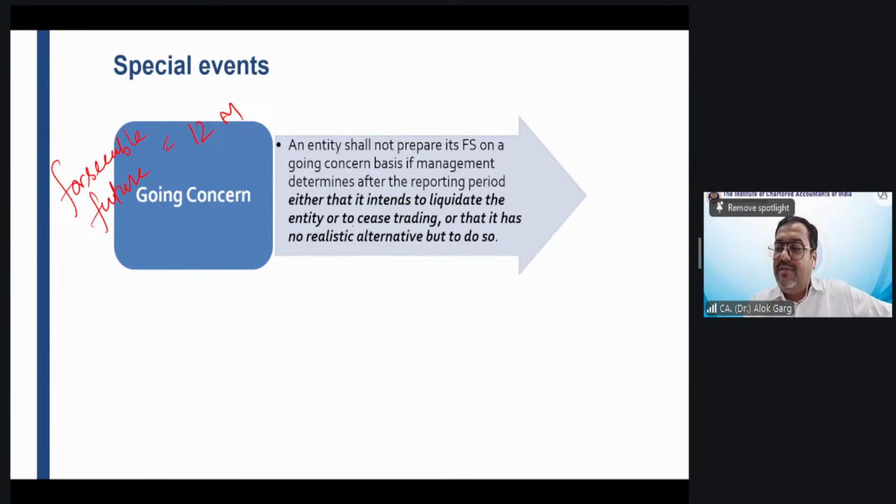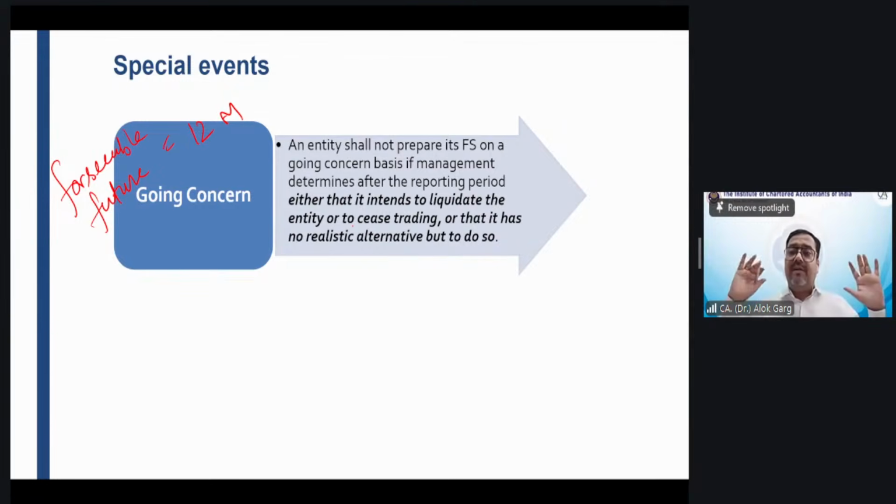But my dear friends, tell me one thing. Sir, if it is happening on or before 31st March, it is okay, it is covered under Ind AS 1. Sir, what happens? Due to a major fire, all the assets and lines of the entity were destroyed, and the directors have not decided about the fate of the company, and the management feels that the going concern is impacted. And this happened on 15th April.